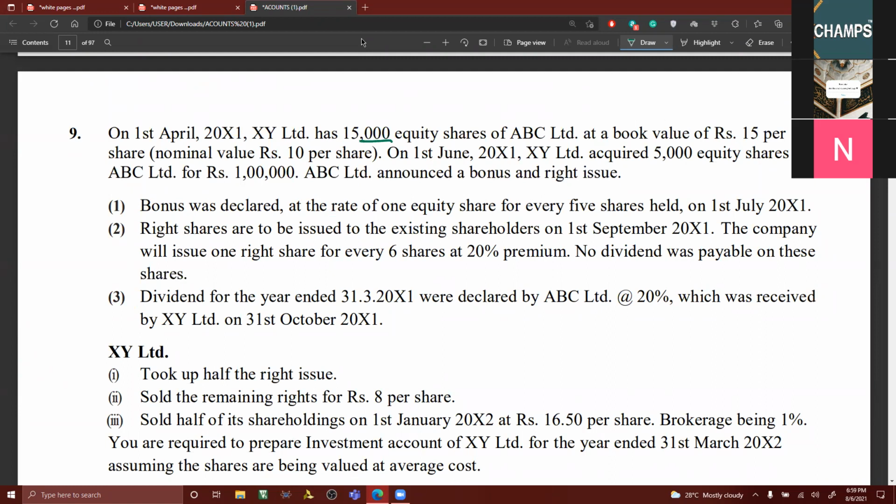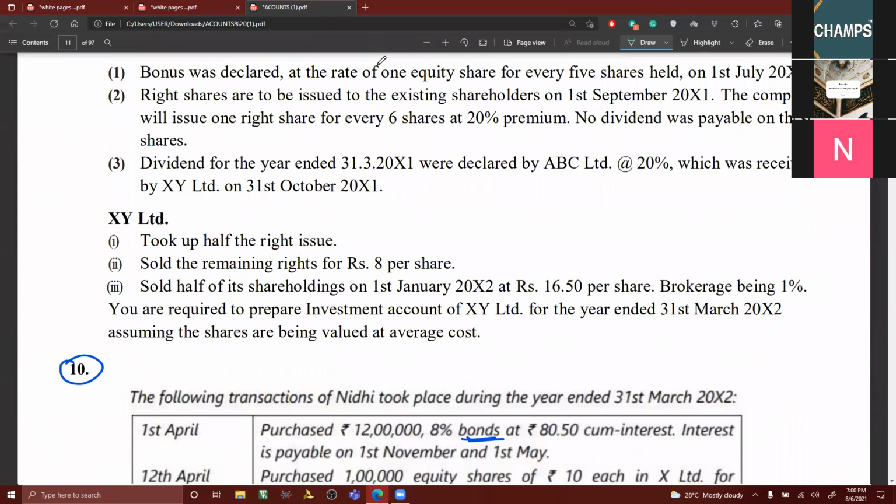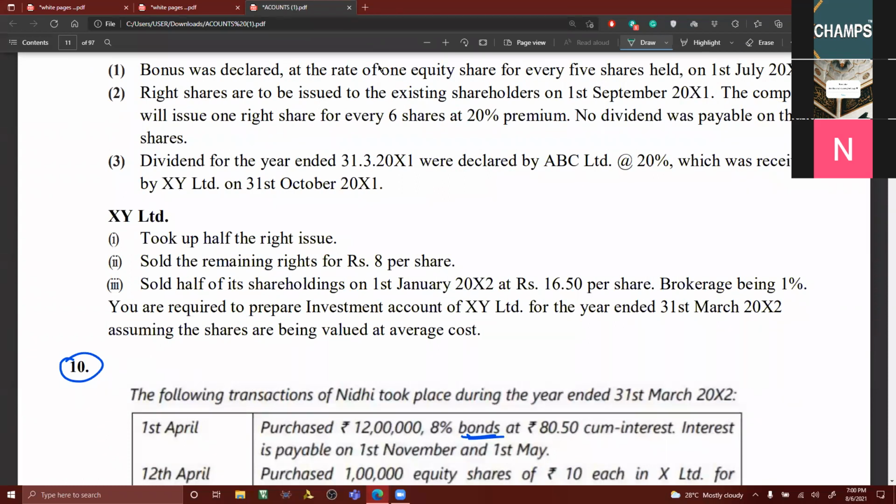15,000 equity shares, acquired 5,000 equity shares, similar. Bonus was declared, right shares offered, dividend declared, and then took up the right shares, sold half of the holdings on 1st January 16. Only thing is brokerage being 1%. Now here brokerage has been given on sale. If brokerage is given on purchase also, you have to add. If brokerage is given on sale, you have to deduct.